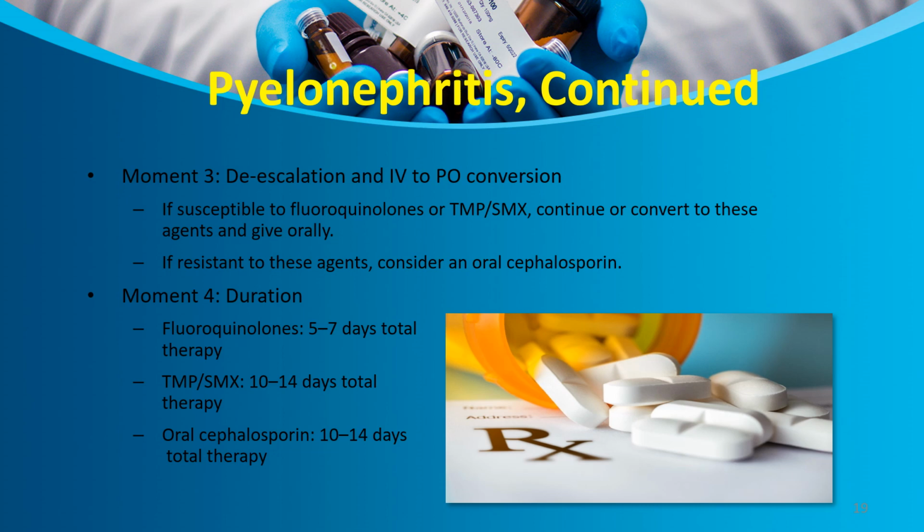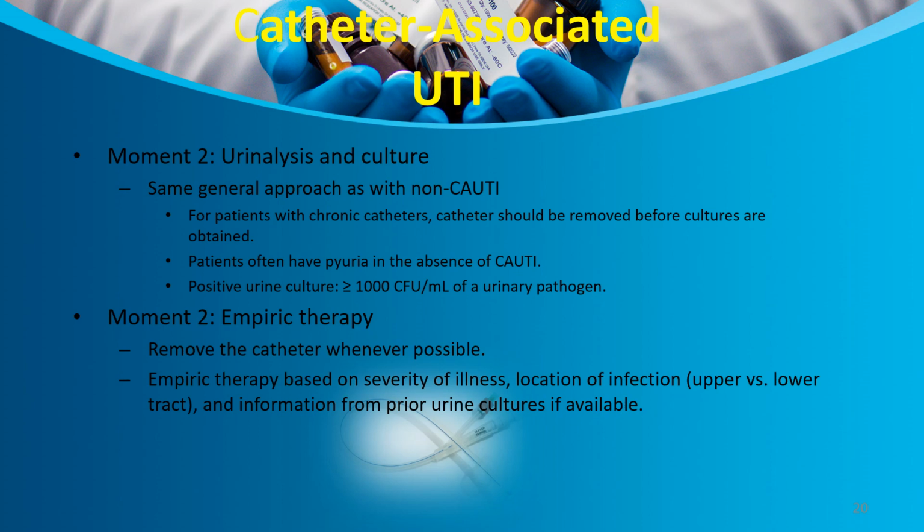For pyelonephritis, in the moment of de-escalation or IV to oral conversion is recommended. If susceptible to fluoroquinolones or cotrimoxazole, then continue or convert to these oral agents. If resistant, then consider an oral cephalosporin. Regarding duration, fluoroquinolone duration is 5 to 7 days for pyelonephritis, cotrimoxazole 10 to 14 days, and oral cephalosporin is 10 to 14 days.